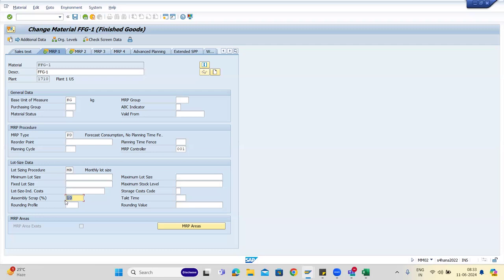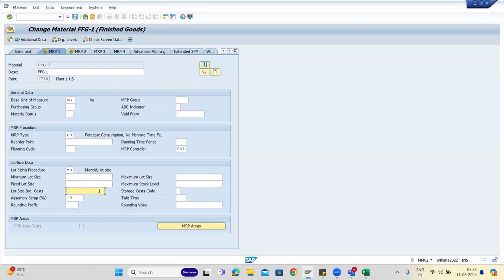It will only end up at 90, 20 kg only, which means you are short by 10 kg for your customer. So to avoid that, you can give the assembly scrap. So the system will plan even the scrap quantity.